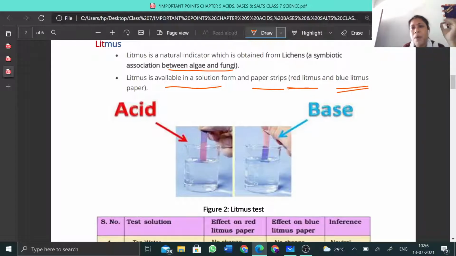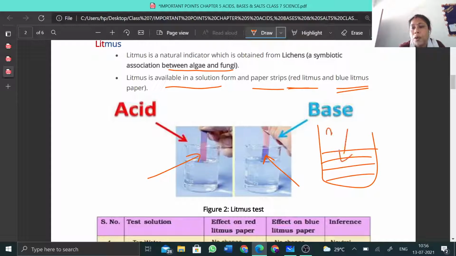Regarding litmus paper, if we put blue litmus paper into an acid, you can see the change in color, it will turn red. On the other hand, if we put red litmus paper into a base, it will turn blue. By this change you can easily say whether the substance you have been given is acidic or basic. And what should be the third option? If it is a neutral solution, there will be no change with the litmus paper. So using litmus paper, we can easily indicate whether a substance is acidic, basic, or neutral without tasting it or touching it.